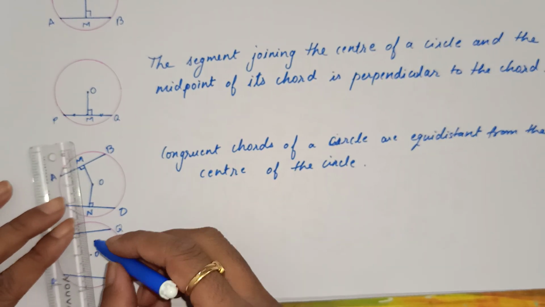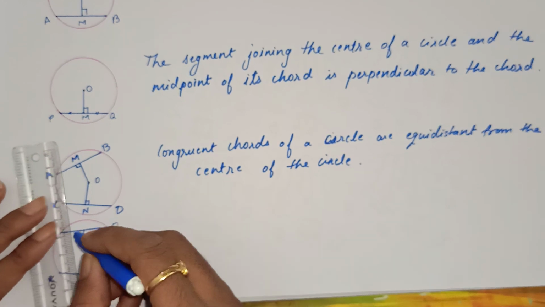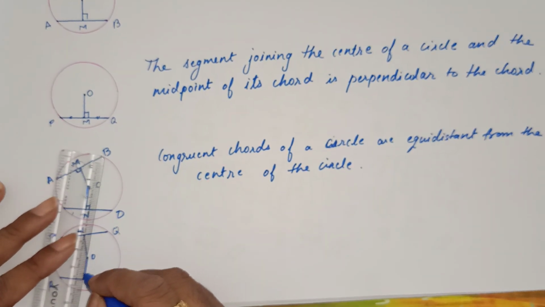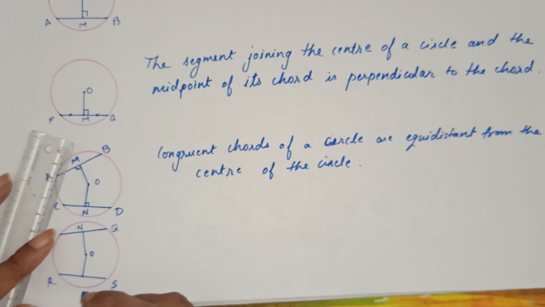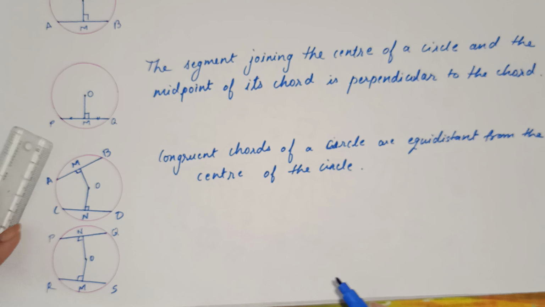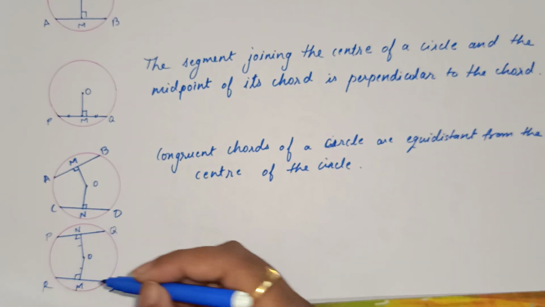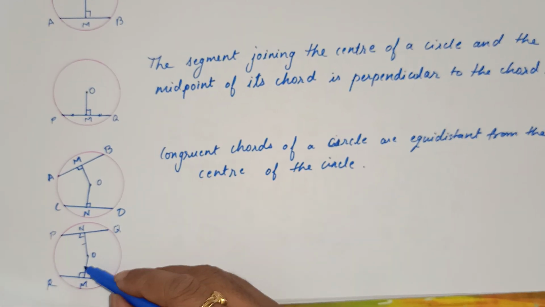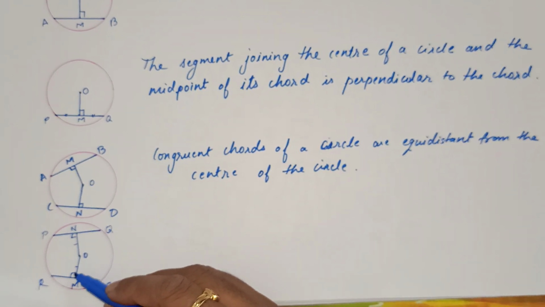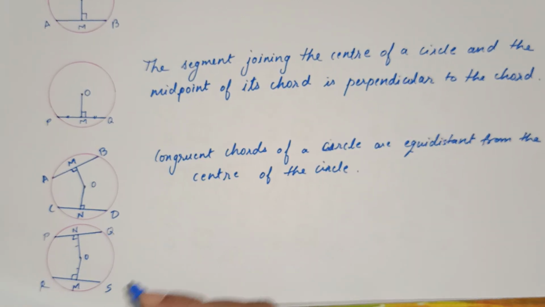I draw a perpendicular on PQ, say PN and NQ, and another perpendicular on RS, say M, and this distance is same. It means these are at equidistance from the center of the circle, means they have to measure equal.